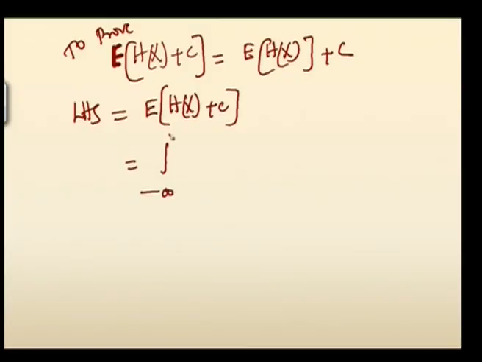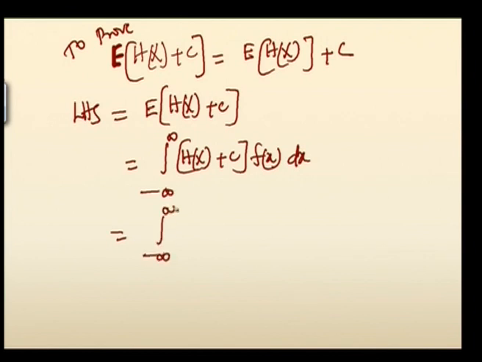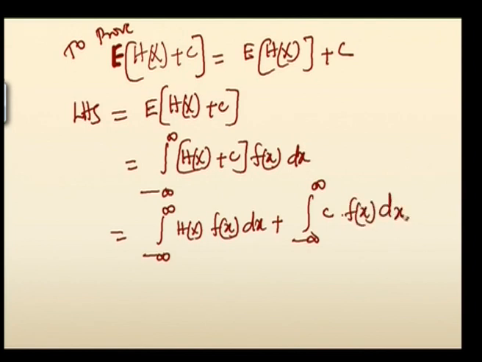So from minus infinity to plus infinity, as already told by the expectation definition, whatever is there along with the expectation will come inside. So h of x plus c into f of x dx. I will split this as two integrals, minus infinity to infinity h of x into f of x dx plus integral minus infinity to infinity c into f of x dx.